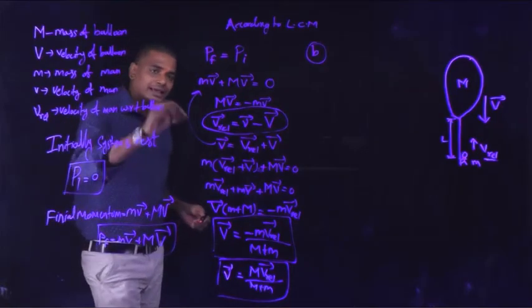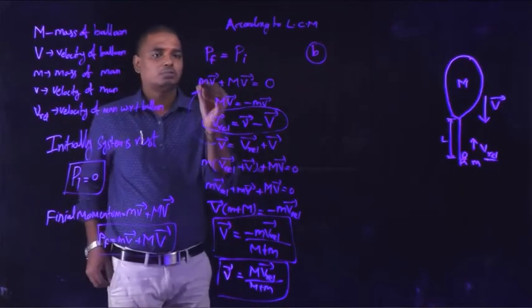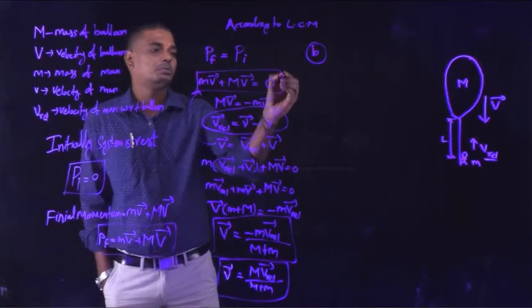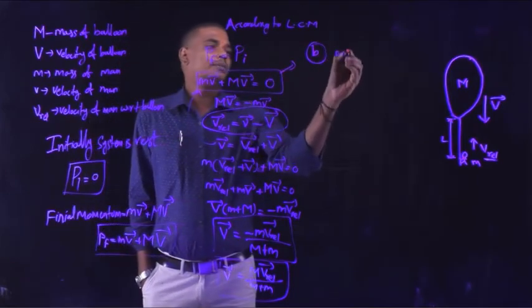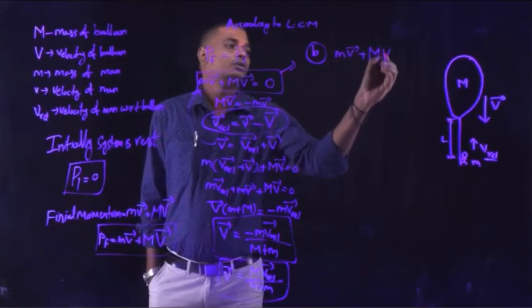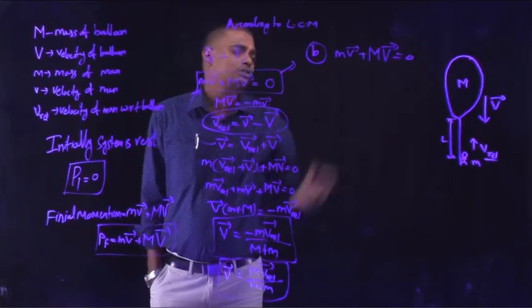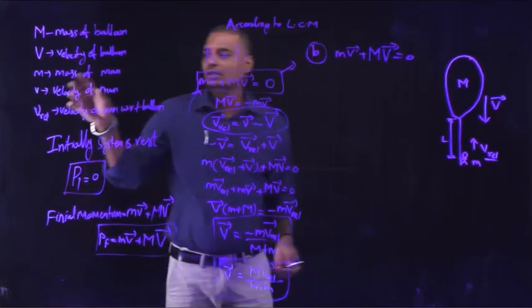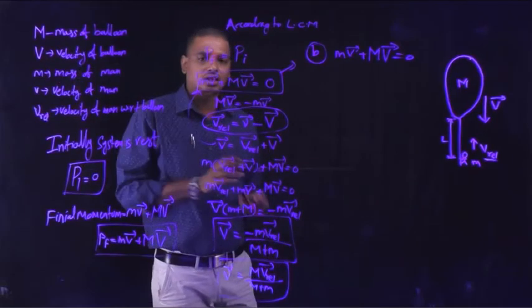Once again consider the equation from the law of conservation of momentum: small m into v bar plus capital M into capital V bar is equal to 0. Here small v is the velocity of the man and capital V is the velocity of the balloon.